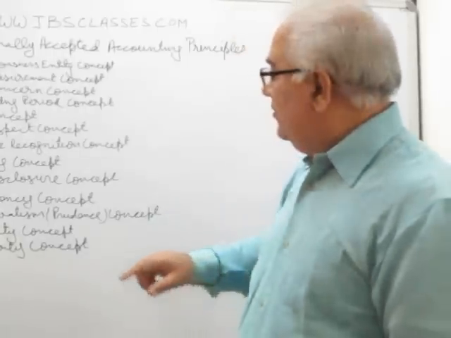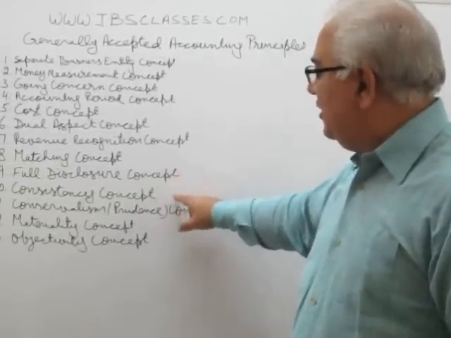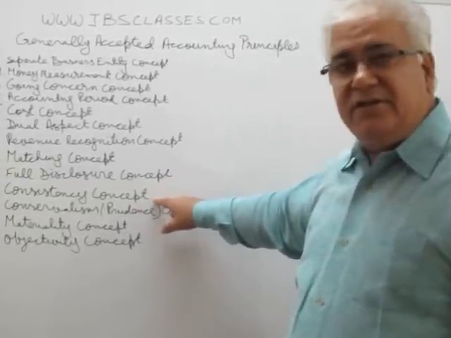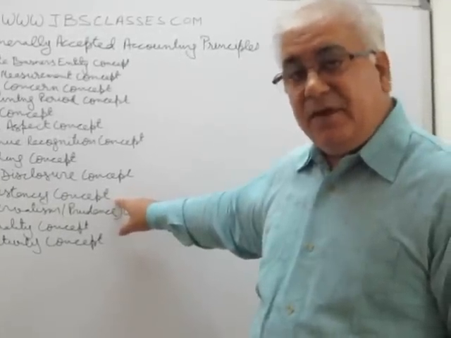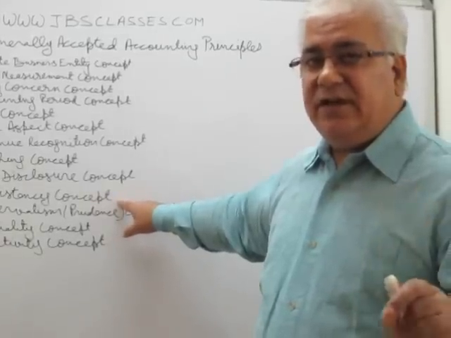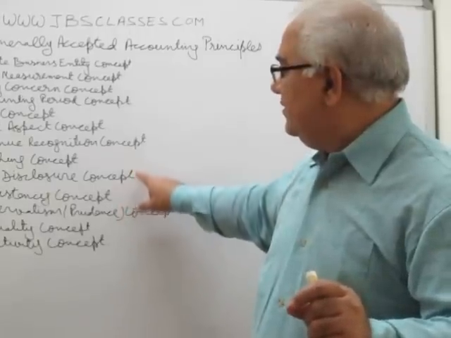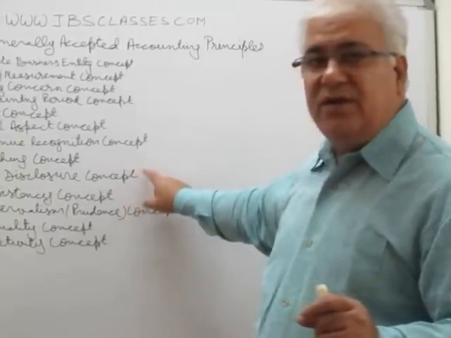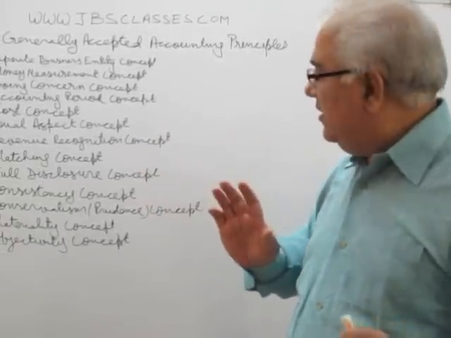Okay, so this is the consistency concept. These concepts are very much related. According to the consistency concept, you must follow the accounting policies consistently. But in case you make any change, you must calculate its impact on profits and must disclose it as desired by the full disclosure concept. Clear? Okay.